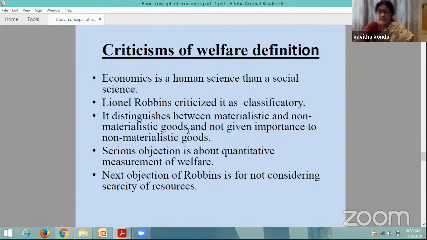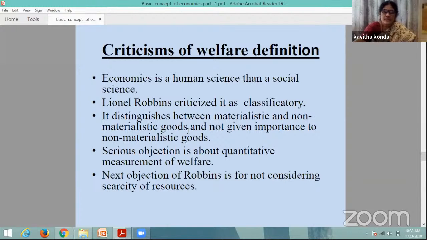I told you that it says some things are capable of promoting welfare, some are not capable of promoting welfare, but how they are produced in the economy is not explained by him. That's why he criticized it as classificatory. Next, the distinction between material and non-material goods, where importance is not given to non-material goods. And a serious objection is about the quantitative measurement of welfare. We cannot measure human welfare, but according to Marshall, it is quantitatively measurable. So it is also a serious objection here.